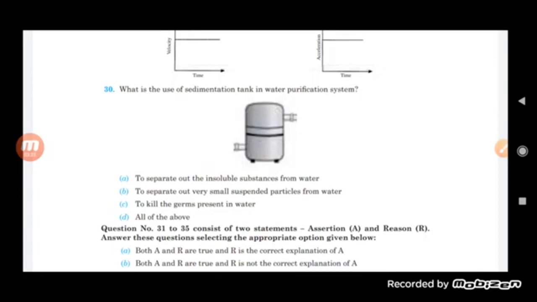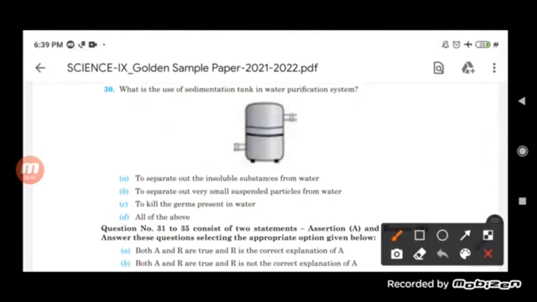The options are: to separate out the insoluble substances from water, to separate out very small suspended particles from water, to kill the germs present in the water, and all of the above. Basically, the sedimentation tank is there to separate the insoluble substances present in the water. The insoluble ones settle at the bottom, so the correct option is the first one, to separate out the insoluble substances from the water.